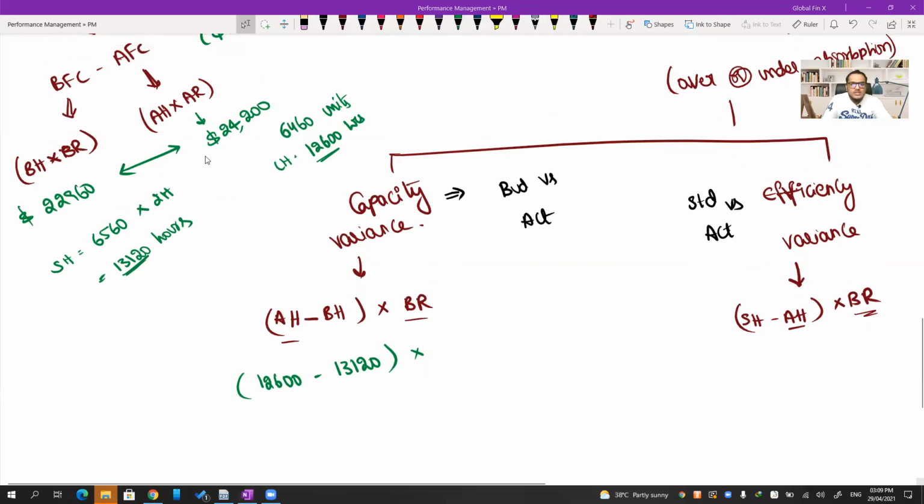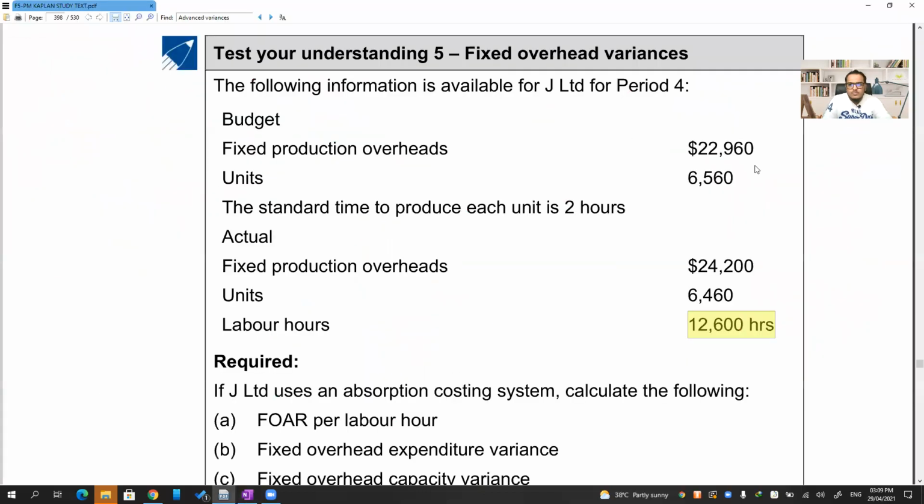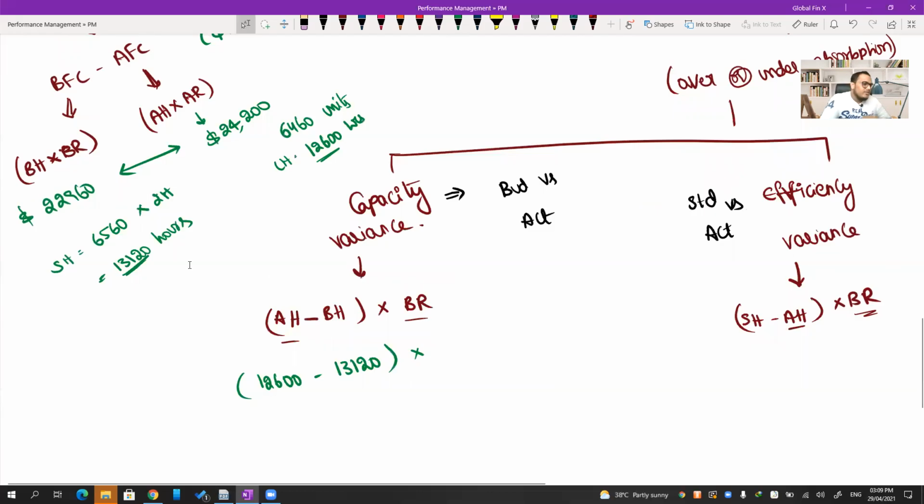Budgeted rate. Were we given the budgeted rate? We need to calculate the budgeted rate. Okay, 22,960 is the total fixed overheads divided by 6,560 into 2, divided by the total number of hours, 13,120. That is $1.75 per hour. Standard rate or budgeted rate, whatever you want to call it, is equal to $1.75. Agreed, everybody?